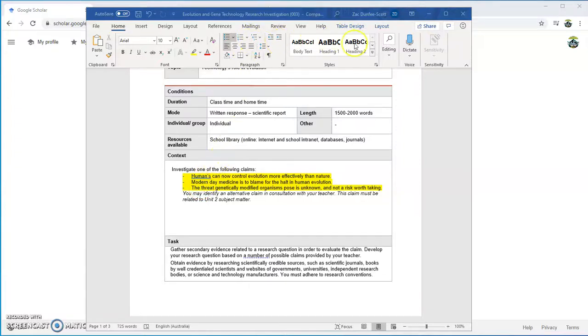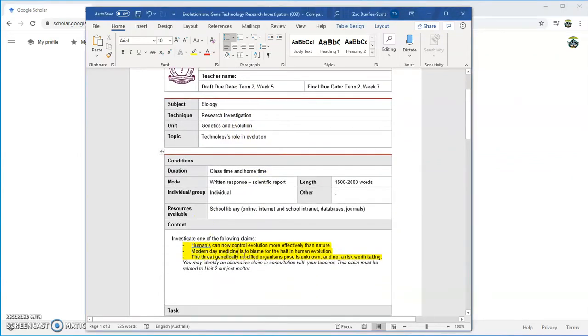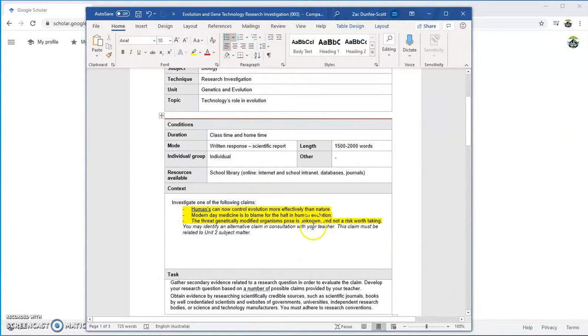Just going to show you guys a quick video on how you can research and find some evidence and some information a little bit easier than what you're probably already doing. I've just got the task sheet up here and I've highlighted the three claims that you can choose from. Hopefully by now you've all had a good read through all three of them and maybe have already chosen one and have done a bit of research on it already and have started to refine it to something that you think you want to start to research.